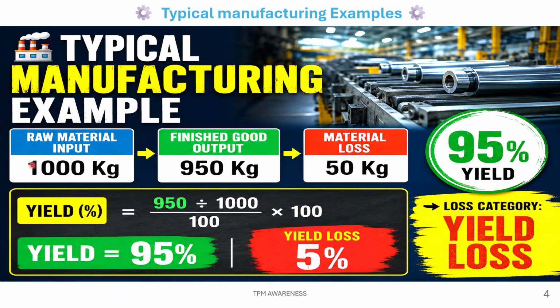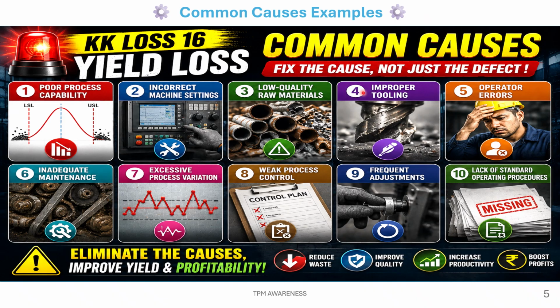Typical manufacturing example: raw material input 1000 kg, finished good output 950 kg, material loss is 50 kg. Yield percentage is equal to 950 divided by 1000 multiplied by 100. So yield is equal to 95% and yield loss is 5%.